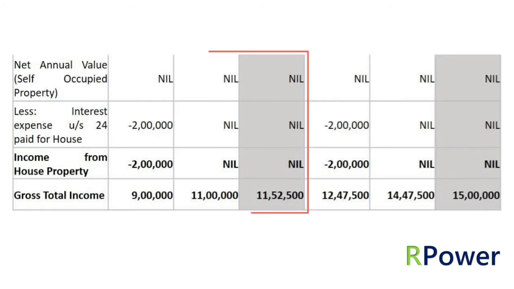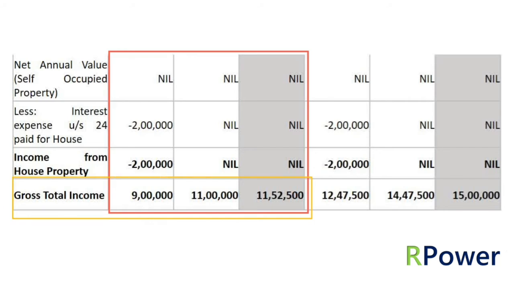Now in scenario 1, the assessee has loss under the head house property which is allowed to be set off up to 2 lakhs, hence bringing gross total income to Rs 9 lakhs. In comparison to scenario 2, where we have no house property loss, thereby bringing gross total income to 11 lakhs. In third scenario, gross total income would be 11,52,500, that is the income earned as salary.